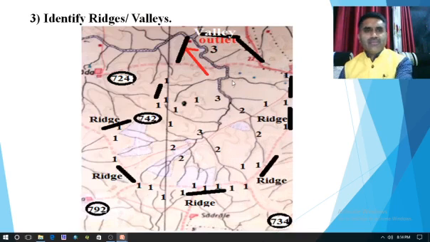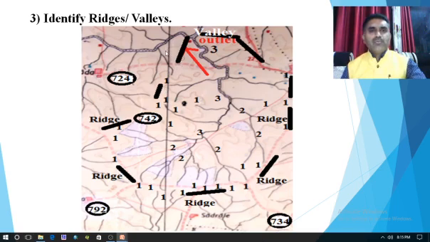So the next step is to identify ridges and valleys. As you know, a ridge is nothing but the higher part or the geographical part wherever there are divides or higher points, from where water always flows towards this direction or toward this direction.